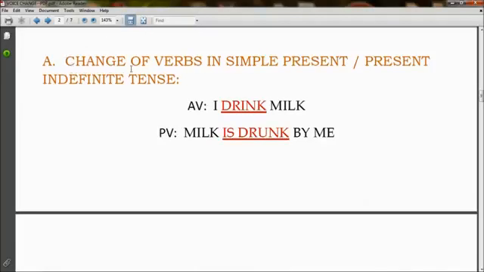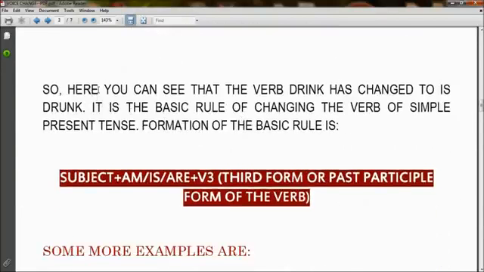A. Change of verbs in simple present or present indefinite tense. In active voice, I drink milk becomes milk is drunk by me in passive voice. So here, drink has changed to is drunk. Drunk is actually the V3 form or past participle form of drink. So here you can see that the verb drink has changed to drunk. It is the basic rule of changing the verb of simple present tense.